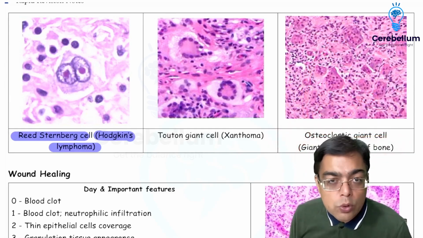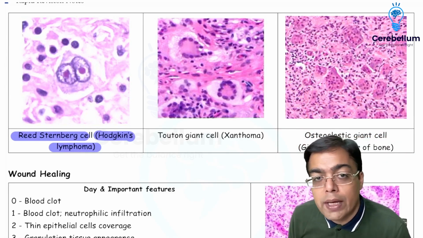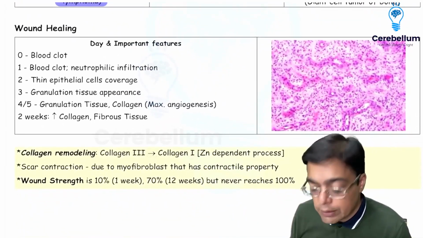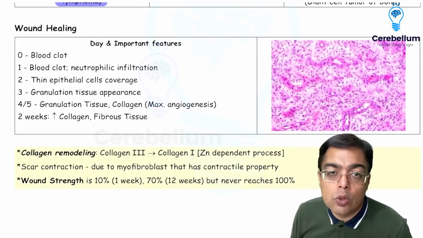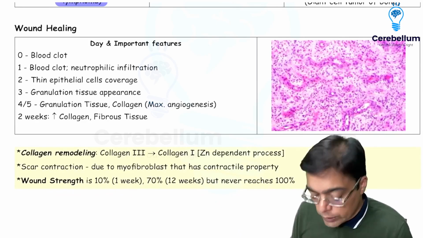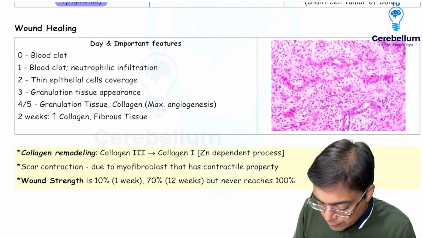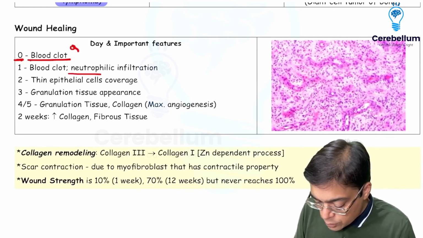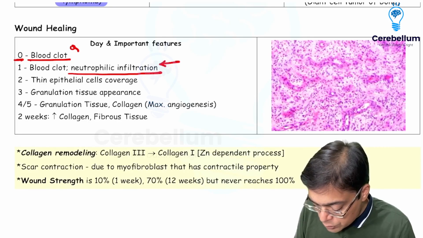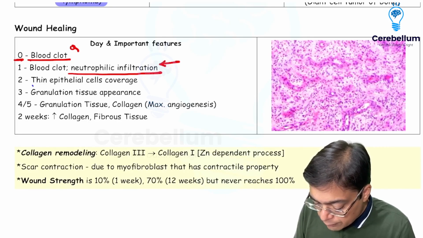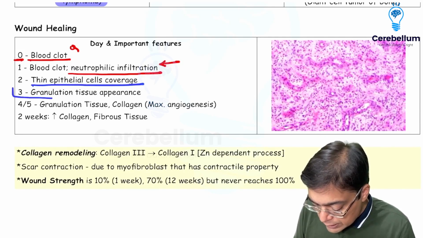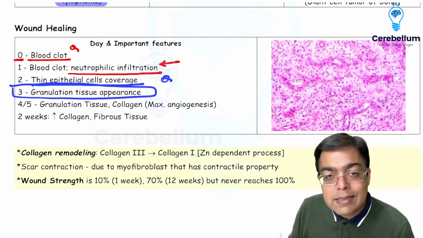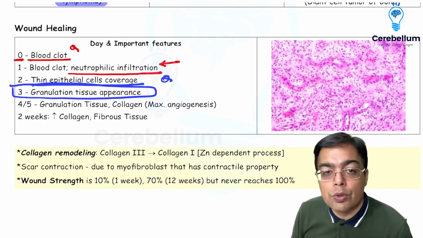Now, once chronic inflammation has taken place, the wound has to heal, and therefore we need an idea about the concept of wound healing. With respect to wound healing, they've asked you the important features associated with different days. Usually on the very first day, day 0, the clot is going to be formed. Within a short span of time, you would have neutrophilic infiltration. There is going to be a thin epithelial cover on day 2. And the characteristic feature over here is granulation tissue appearing on day 3. As time passes, the amount of granulation tissue is going to increase, right?